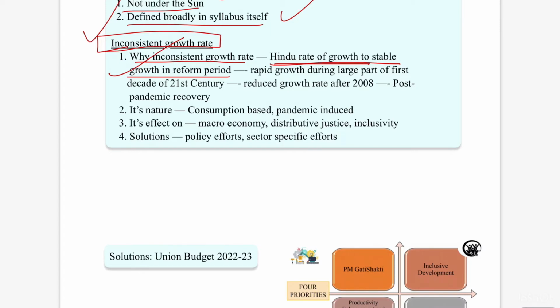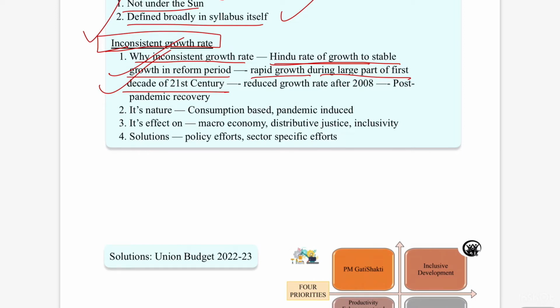And after the reform, the Indian economy achieved rapid growth during a large part of the first decade of the 21st century, that is, around 2008, 2009 or 2006, 2007. The Indian economy had grown rapidly. So what are the reasons and what is the nature of that growth?